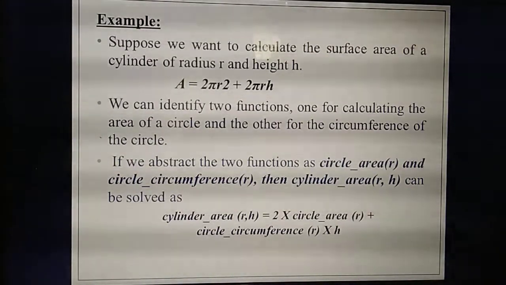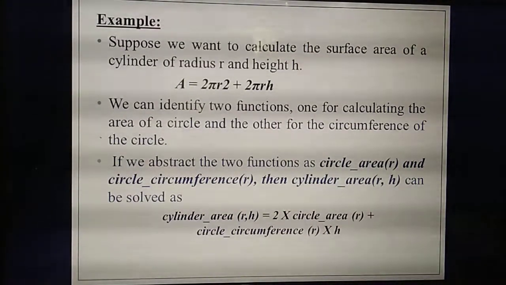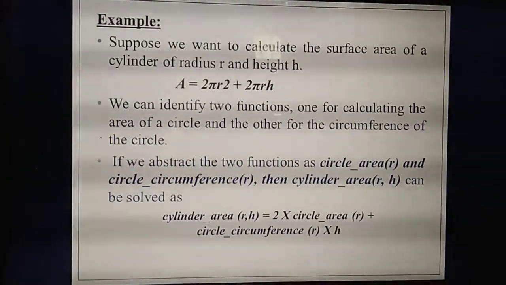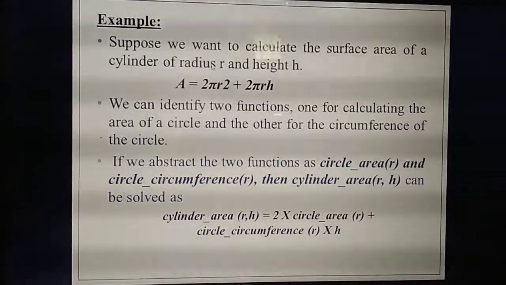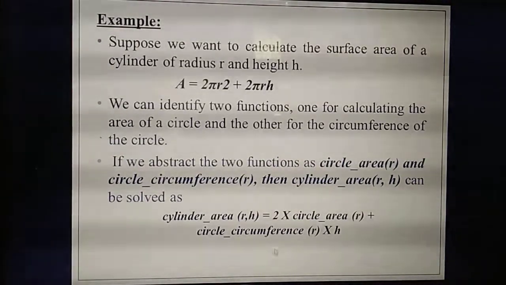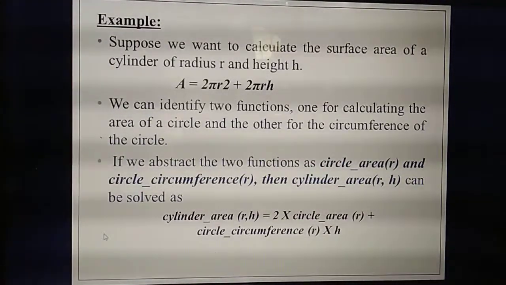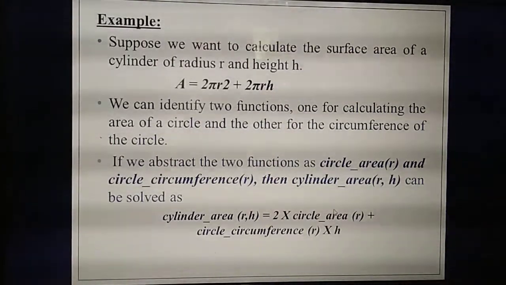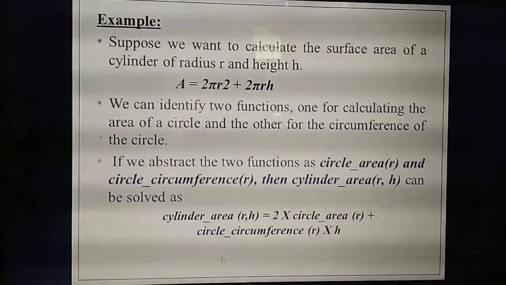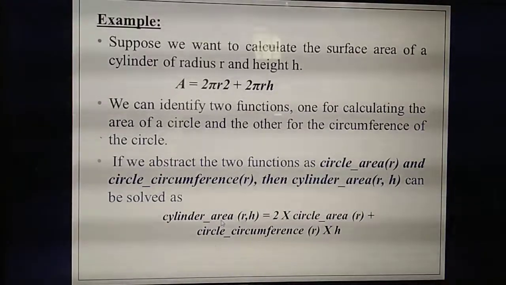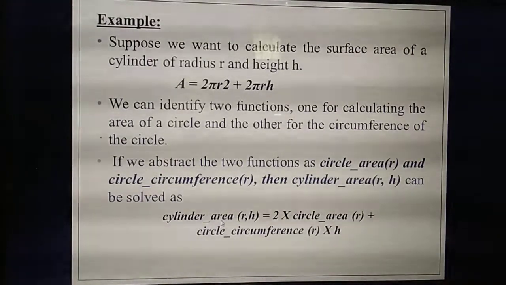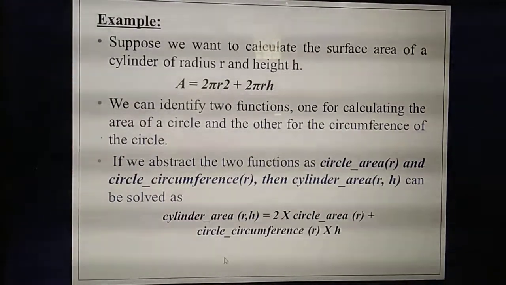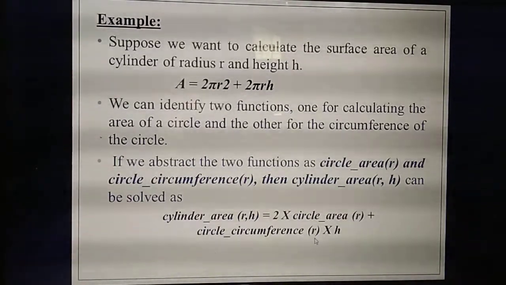So what are the functions? In the last slide you have studied, you need to split each into separate parts. First, in mathematics, how will you do it? In this formula, first you will calculate the area of the circle. Then one part is over. Then you will calculate the circumference of a circle. Then the second part is over. Then you will add the area of a circle plus the circumference of a circle. That's the third part. Then you will get the answer.